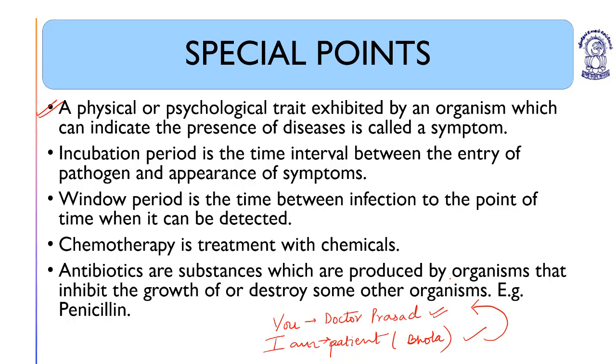Symptoms are those told by the patient, and signs. Signs are after hearing the symptoms, the doctor asks you to take out your tongue, roll up your eyes, roll down your eyes, take a deep breath, then exhale. So all these are signs. Did you understand what are signs and what are symptoms?